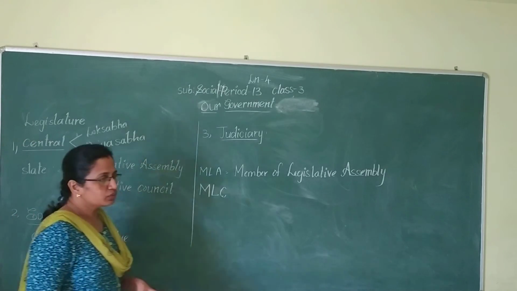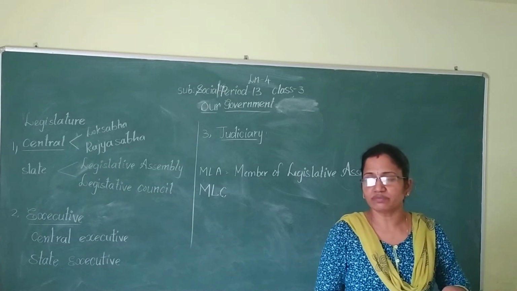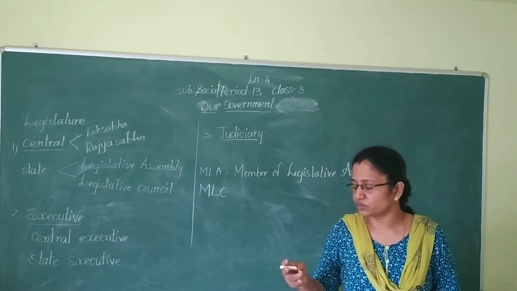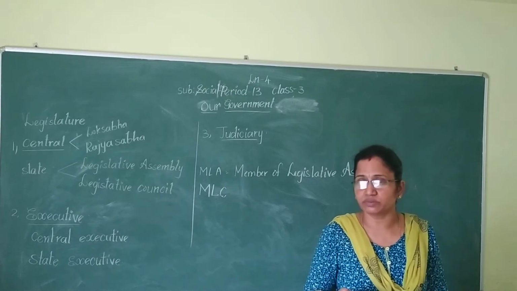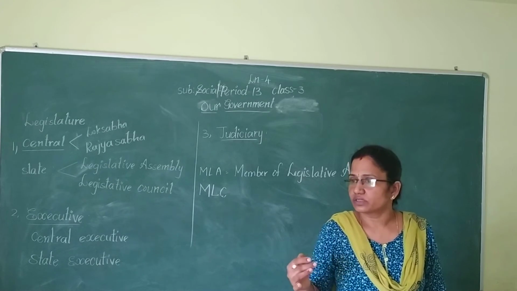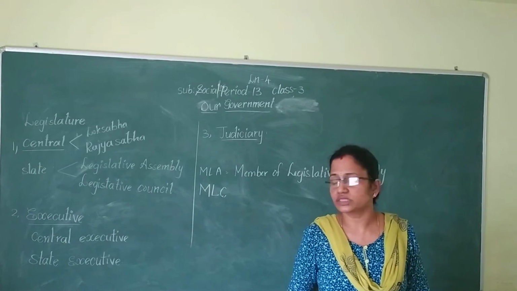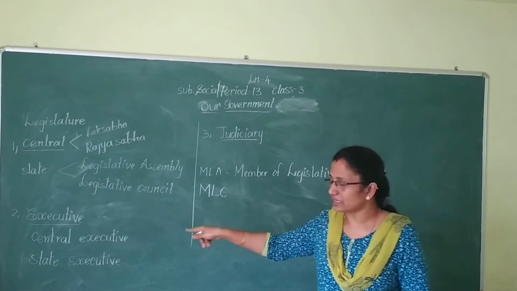All of them come under the government: the president, vice president, prime minister and cabinet ministers. The central finance minister, the central home minister and other ministers, all of them come under the central executive.